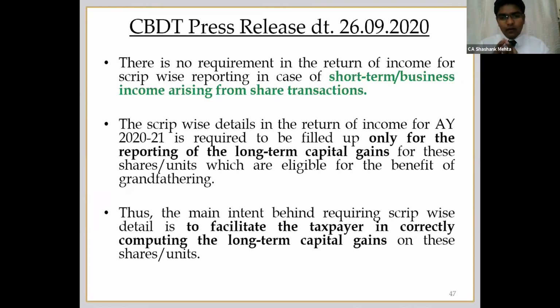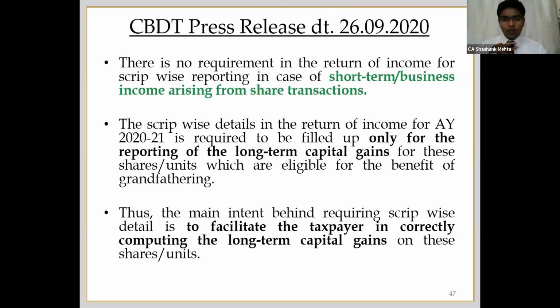Okay, so this is a kind of clarificatory thing which they have given. And in the last, they have specified that this is to facilitate the taxpayer in correctly computing the LTCG. There were a little bit of confusion every time because in every individual script there is a different scenario possible. So in last year's ITR there were some goof ups. Something went wrong also, when the assessee was entering details by himself. So now they have made it mandatory to fill up 112A.